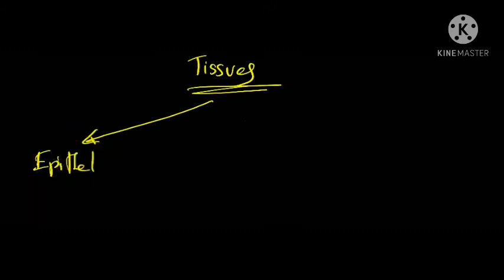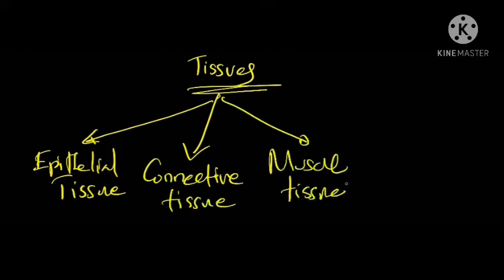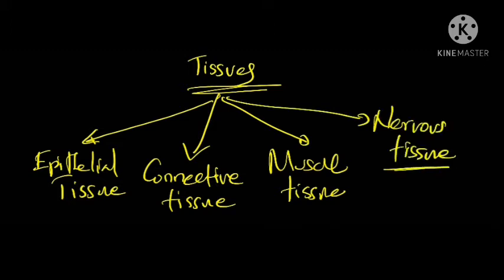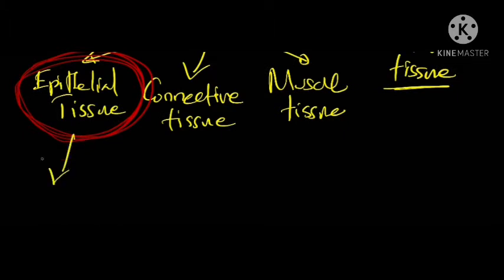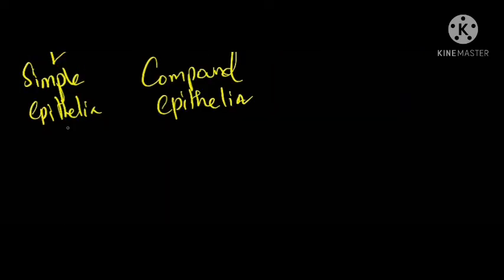So the second statement is about tissues. There are 4 major types of animal tissues: epithelial tissues, connective tissues, muscle tissue and nervous tissue. However, for this question, we only need to dive into epithelial tissue types. The general idea of epithelial tissue is that it covers external or internal free surfaces of organs. Epithelia are of 2 general types: simple epithelia, which have a single cell layer, and compound epithelia, which have